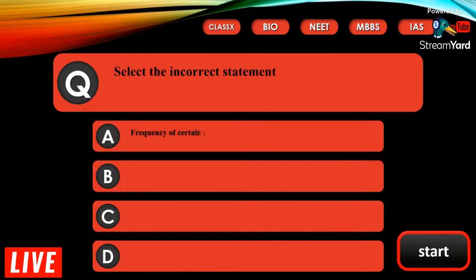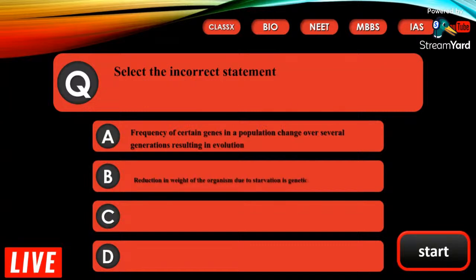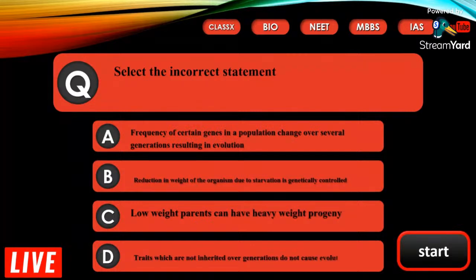Select the incorrect statement. A. Frequency of certain genes in a population change over several generations resulting in evolution. B. Reduction in weight of organism due to starvation is genetically controlled. C. Low weight parents can have heavy weight progeny. D. Traits which are not inherited over generation do not cause evolution. So the incorrect statement here is reduction in weight of organism due to starvation is genetically controlled.